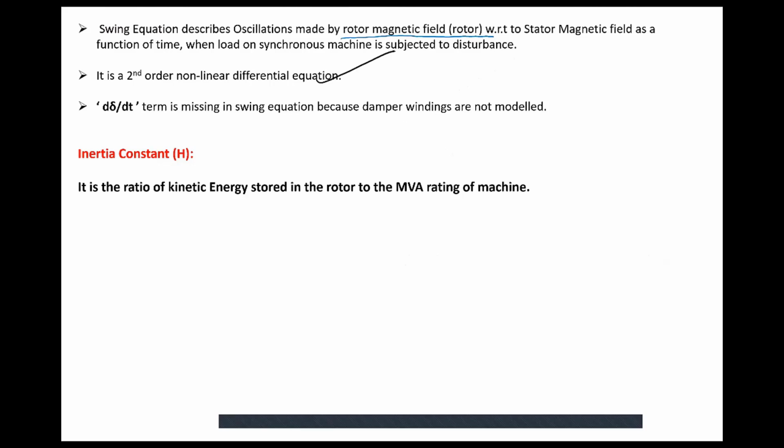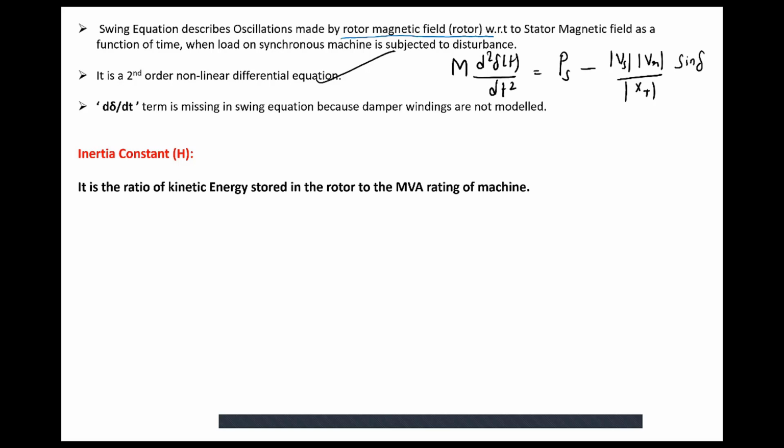Why is it a nonlinear differential equation? I'll simply tell you. M into d squared delta of t by dt squared is equal to PA. PA is equal to shaft power minus the receiving end power, given by mod Vs into mod Vr divided by mod Xt into sine delta. The dependent variable in this equation is delta of t.